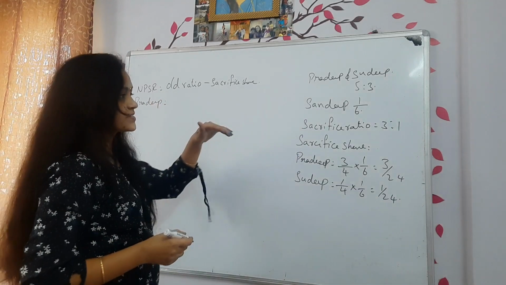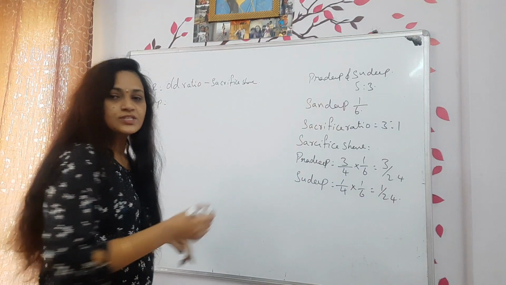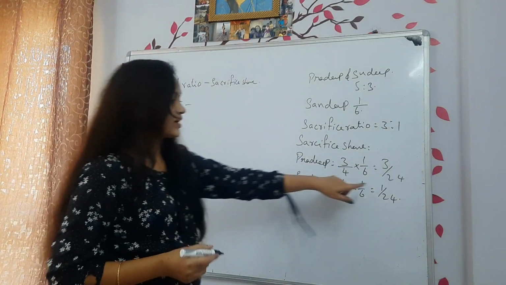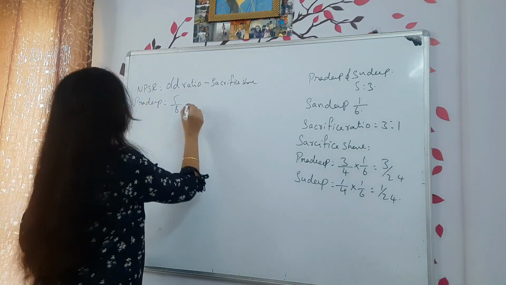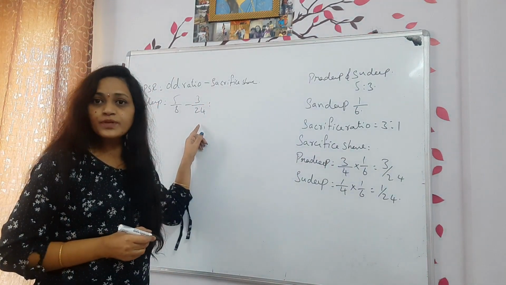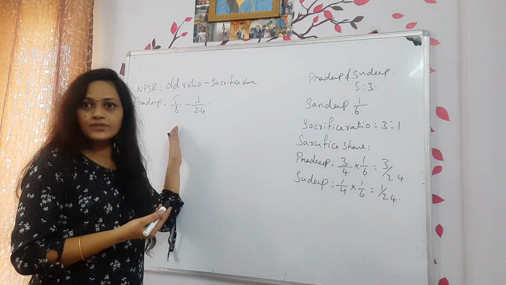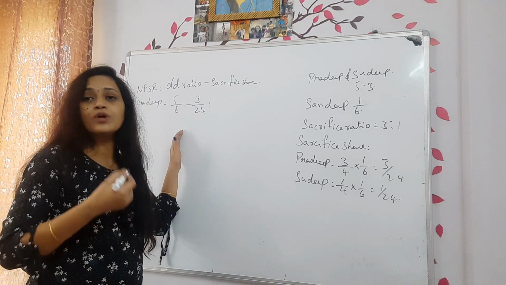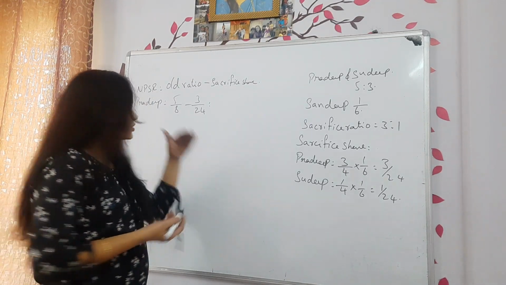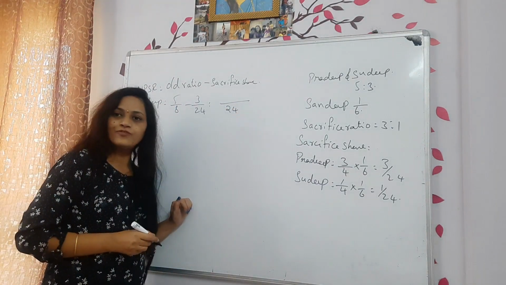What is Pradeep's old ratio? 5:3, right? Then he will be getting 5 divided by 8 minus his sacrifice share, that is 3/24. Here you have a common divisible, 24 divided by 8, you can do it directly. If you can't give the answer directly, then you go for the LCM. So the LCM will be 24.